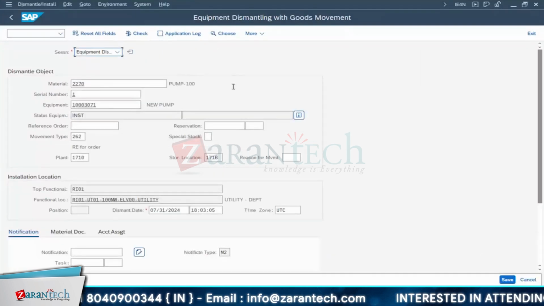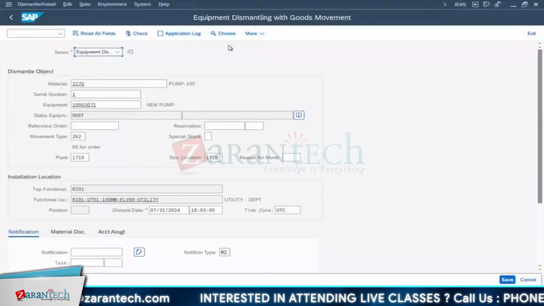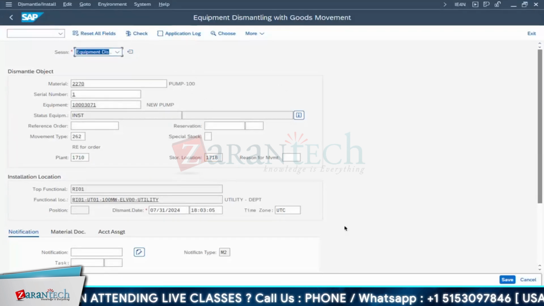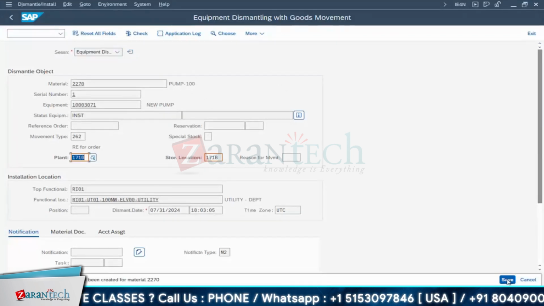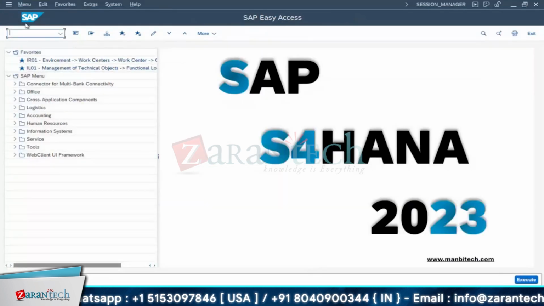In real time, if you face some error, then there will be a force installation or dismantling. Okay, here force it will come. You can press that force 1. If any error is there, you can have it. Yeah, now it is fine, I guess. Or else, we have to do it again. Okay, come back, cancel the transaction. Again, we will do it.